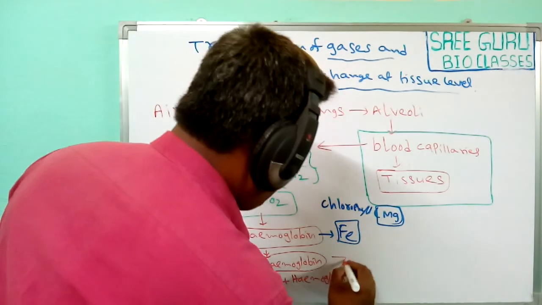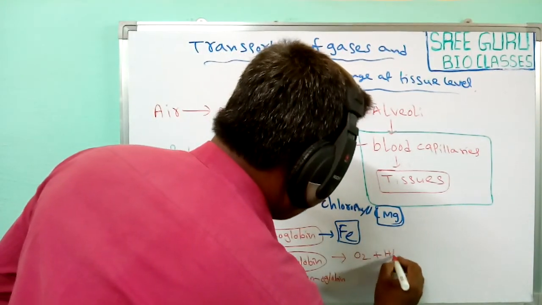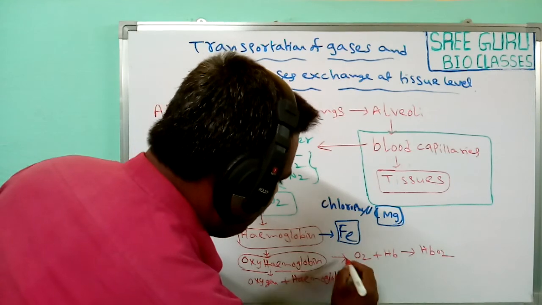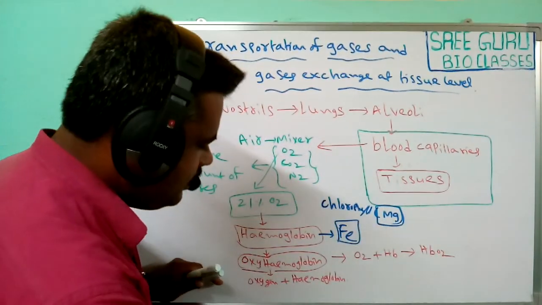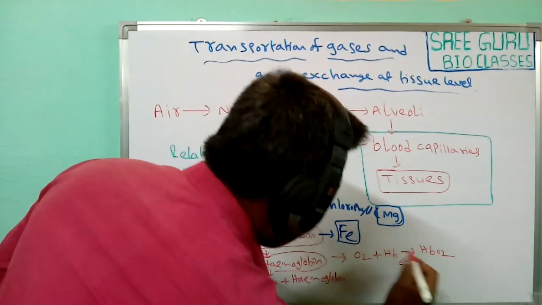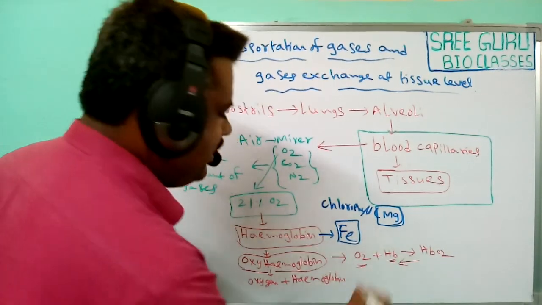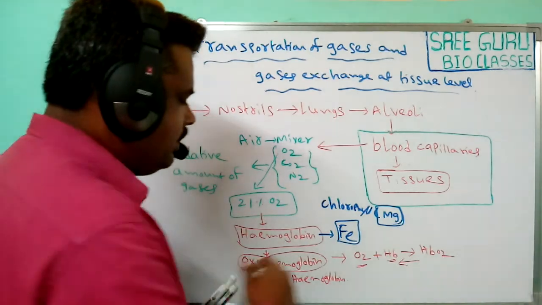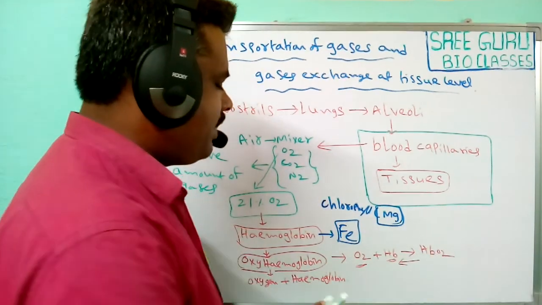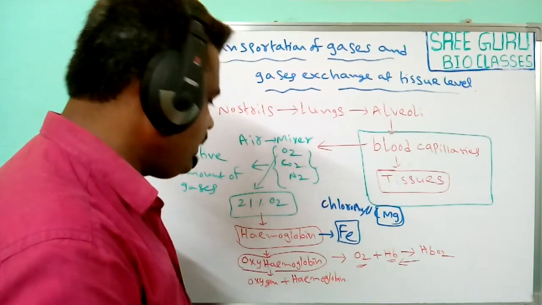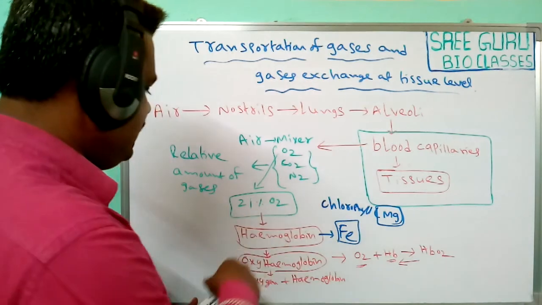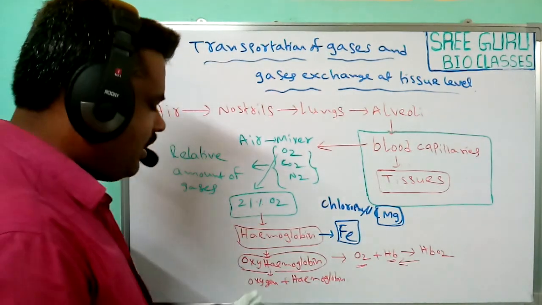So O2 plus Hb gives rise to HbO2, and whenever the oxygen is released into the tissues, it forms oxygen separately and hemoglobin separately. So both reactions are observed in this process: forward reaction and backward reaction in the transportation of oxygen. So oxygen is transferred through hemoglobin in the form of oxyhemoglobin.